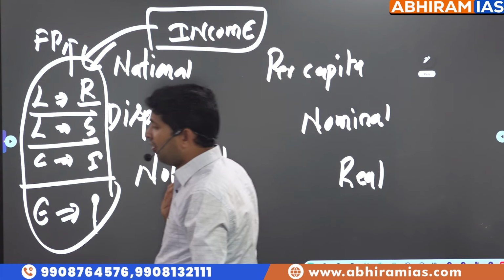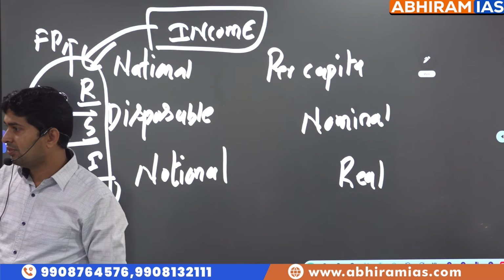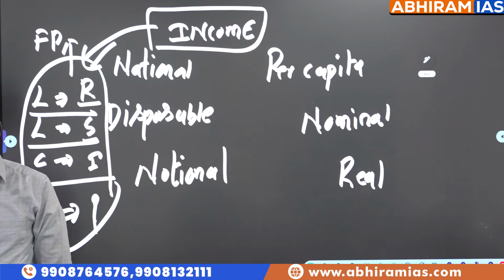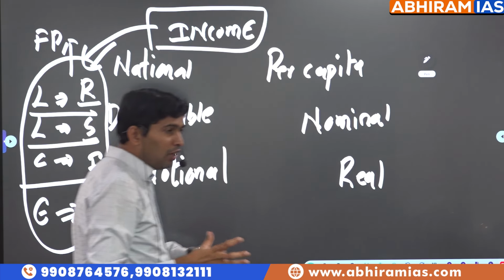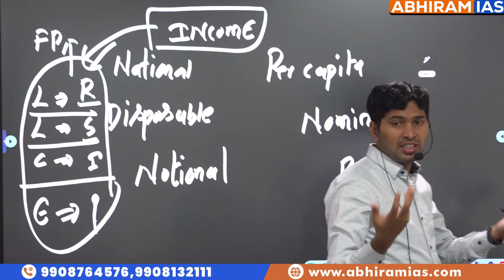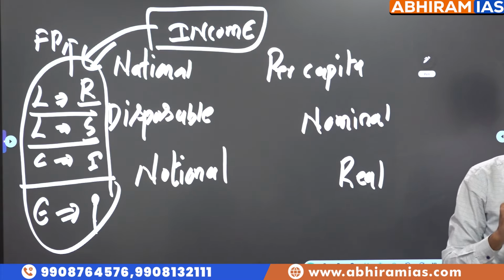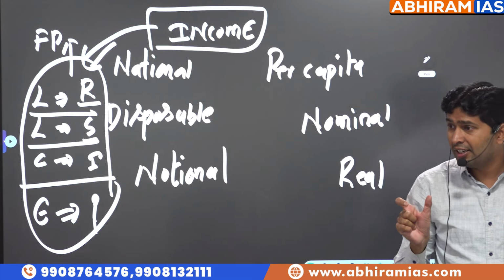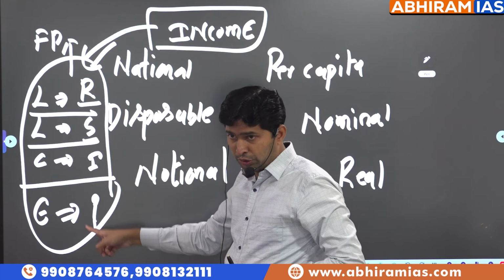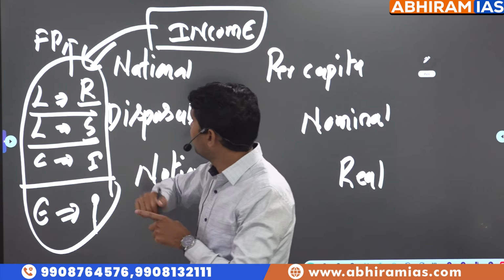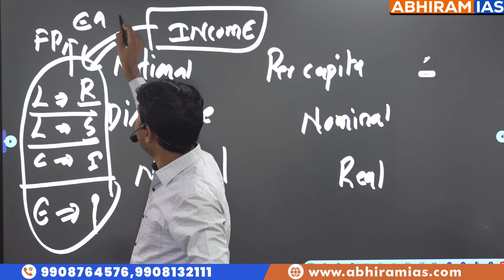Capital: when you are borrowing from somebody else, you are expected to pay interest along with the principal. Entrepreneurship: what is the purpose of taking risk and investing in any business? Expecting profit. So what is income? Return paid for these factors of production in the process of economic activity.